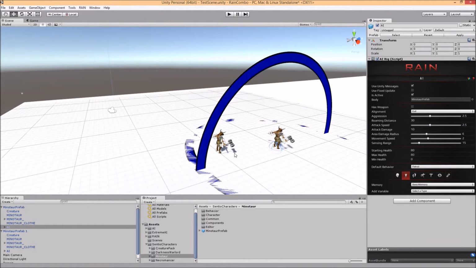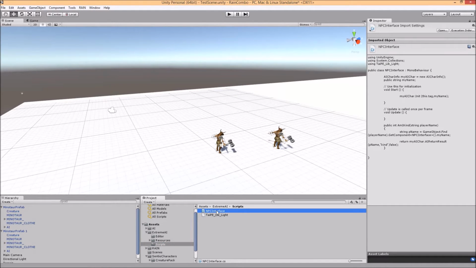And then what we need to do is make sure that these personalities are actually connected to these two character models. In order to do that, what I would do is create a script in the same folder as our library. In this case, I've already created a script called NPC interface.